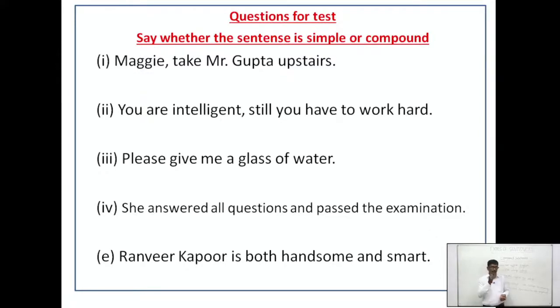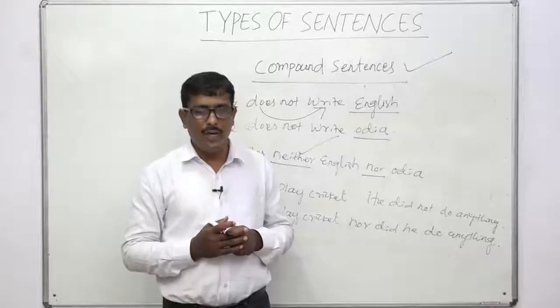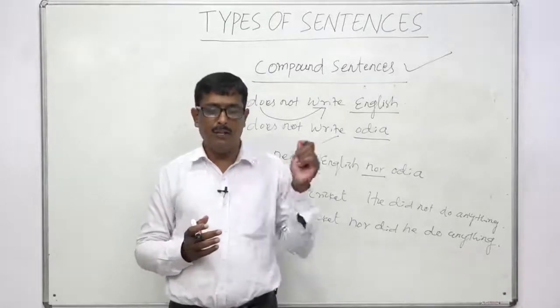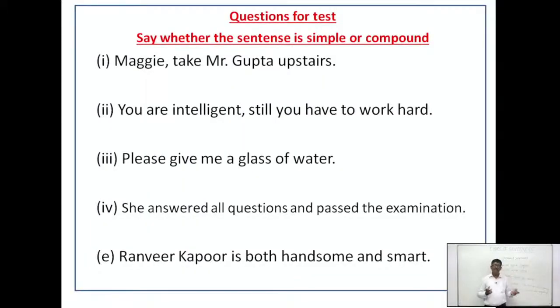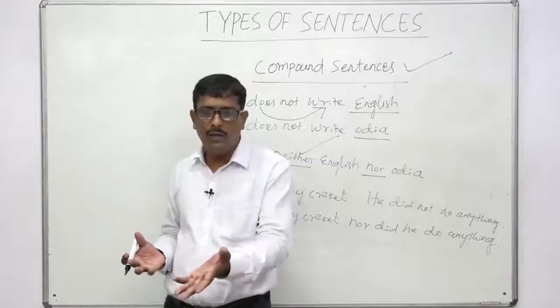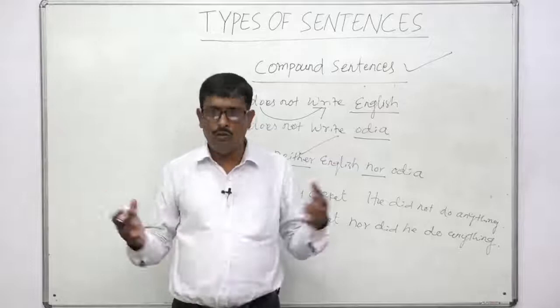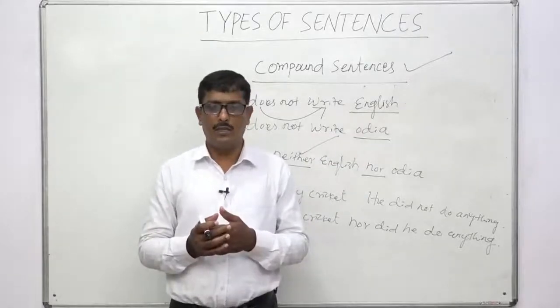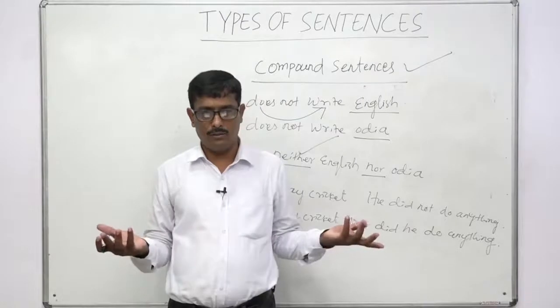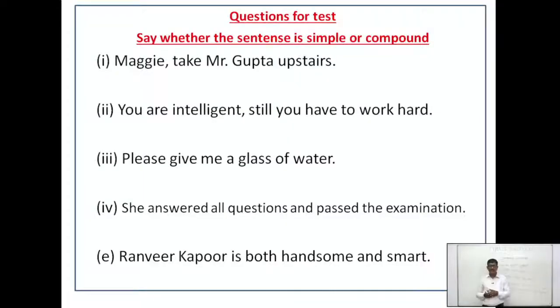Number 5. Ranbir Kapoor is both handsome and smart. Who will say what kind of sentence it is, simple or compound? Very good, it is compound. Why? Because the sentence has a correlative conjunction, both and. That means Ranbir Kapoor is handsome and Ranbir Kapoor is smart. We combine both sentences by using both and, or we can also join them by using not only but also. So the last sentence is compound.